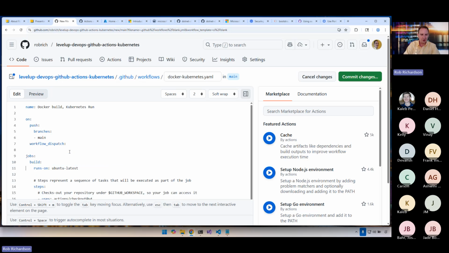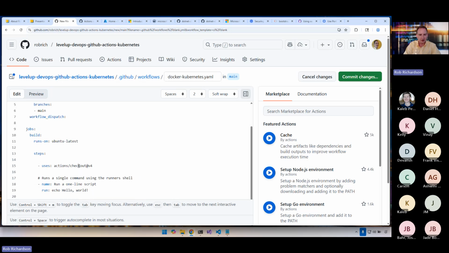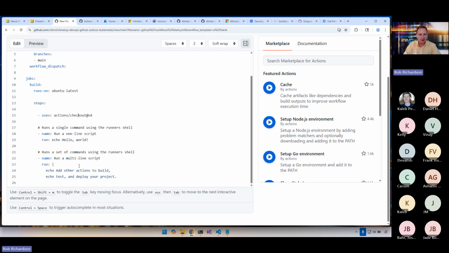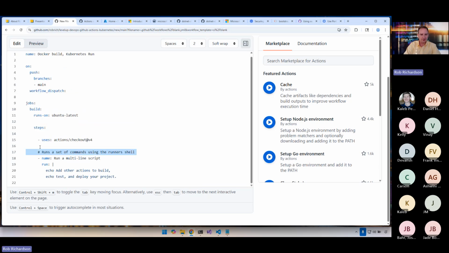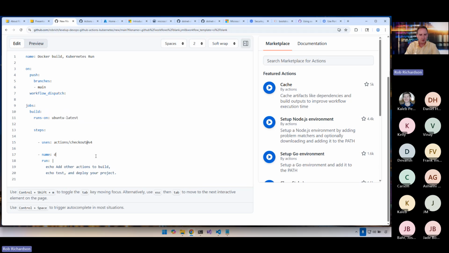Next, let's talk about what we're going to do. Well, the first step is we want to check out our source code. Perfect. And then we can either run a single command or we can run a multi-line script with this pipe just to say the rest of these are shell scripts. So let's do that. I want to say, let's do Docker build and push kubectl apply. That's what we'll want to do.